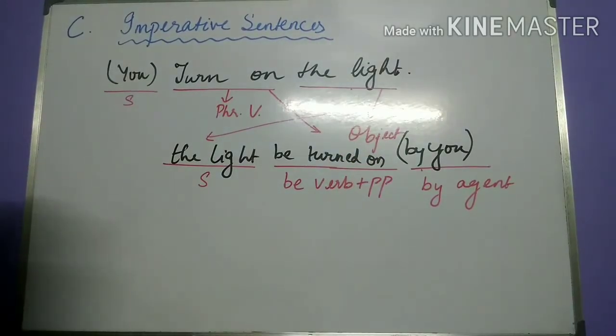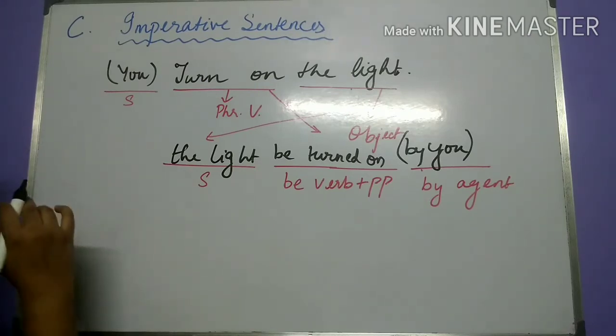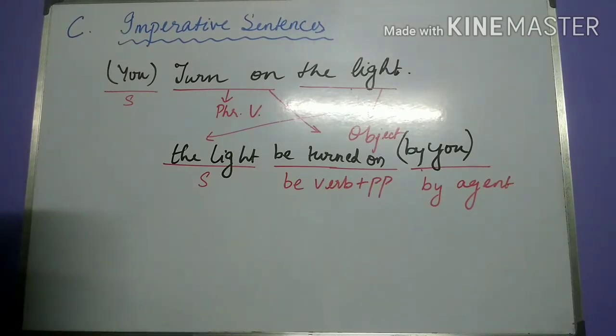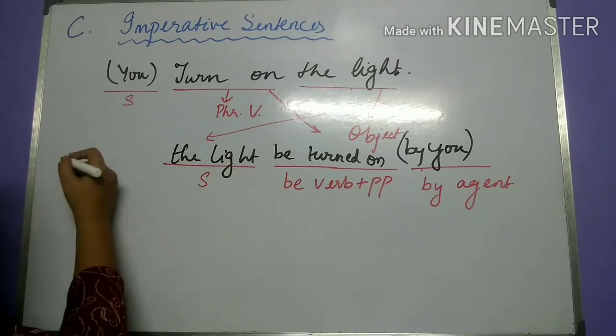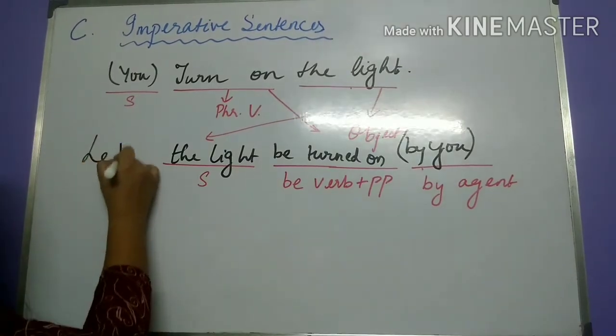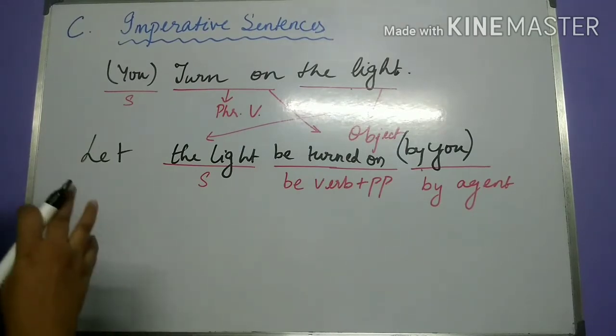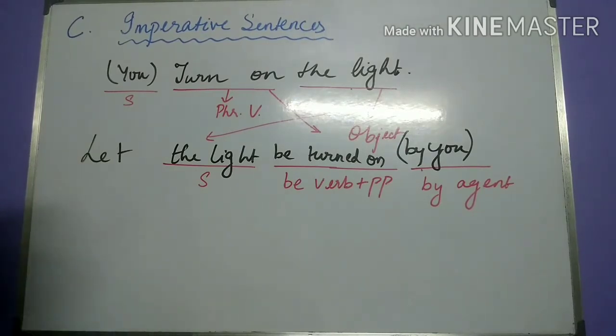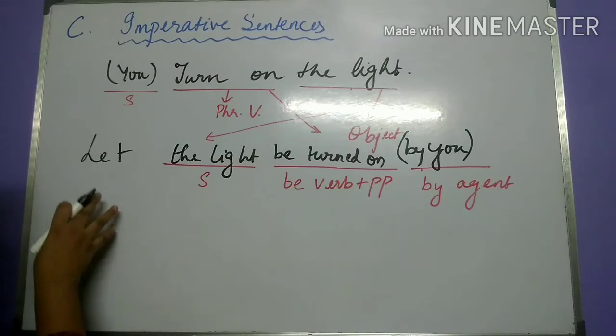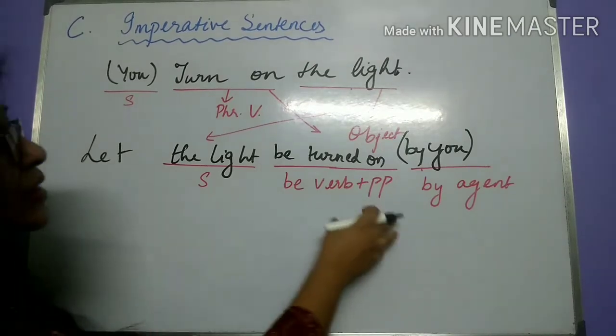But does the sentence still look complete? No, it is not. Because when imperative sentences from active voice are converted into passive voice, the word let is added in the beginning. Hence, a passive imperative sentence will look like let the light be turned on.